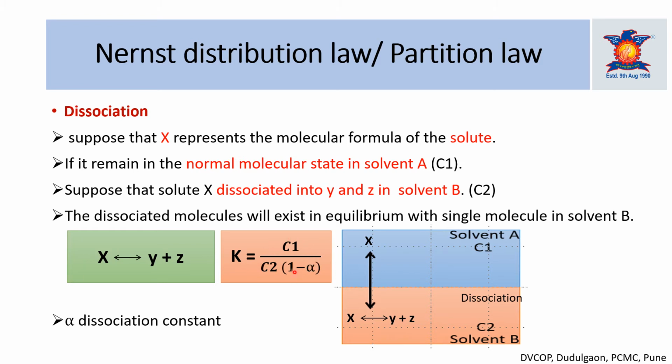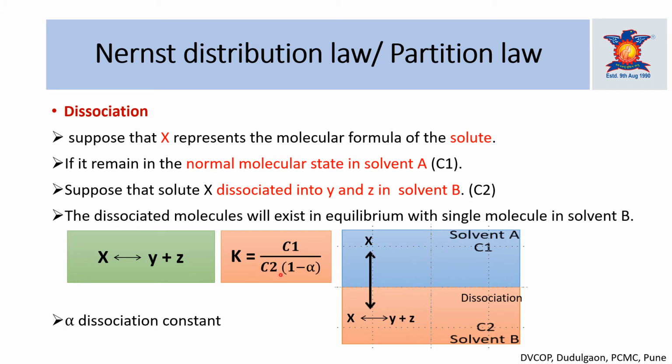Again, the formula for dissociation can be modified, as it is just a ratio of the concentration of solute in the liquids. So if the solute is dissociated in solvent A and remains in the normal molecular state in solvent B, then the formula becomes K = C1 (1 minus alpha) divided by C2.